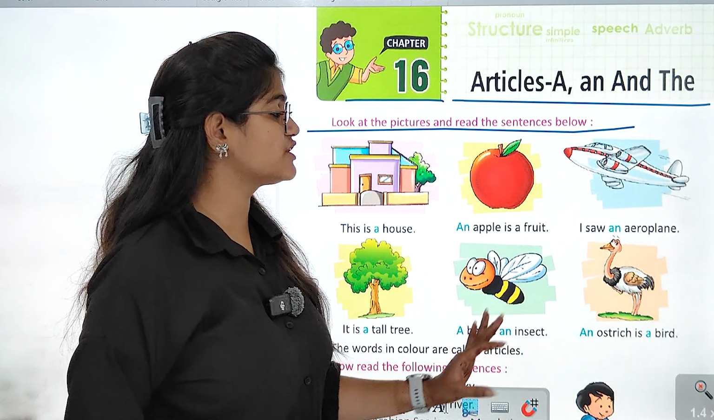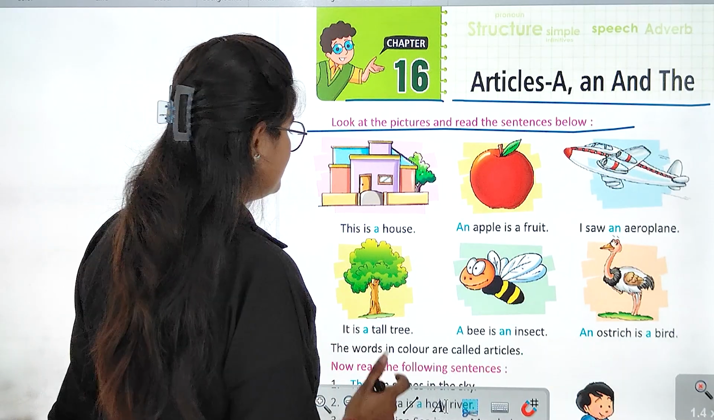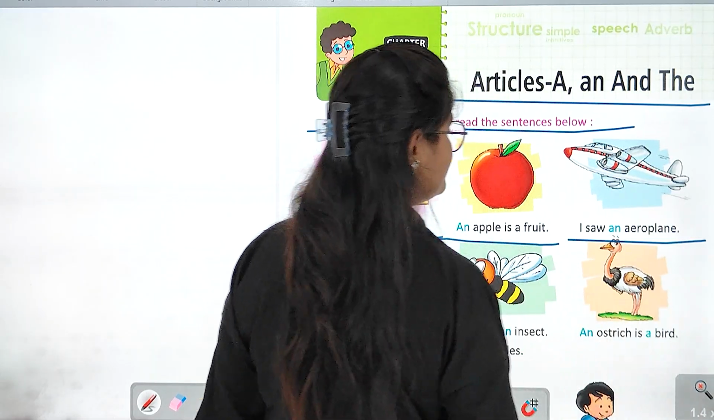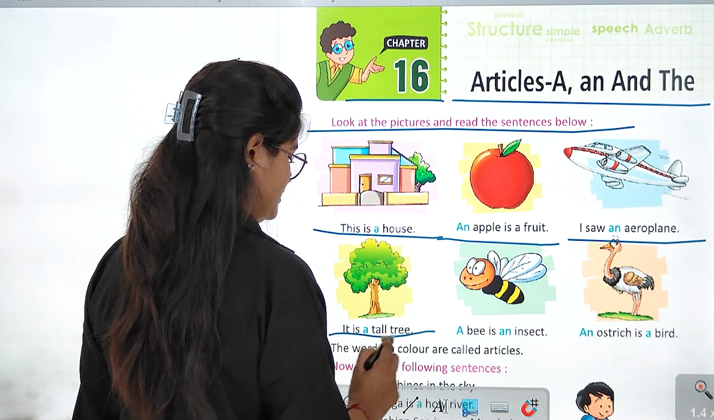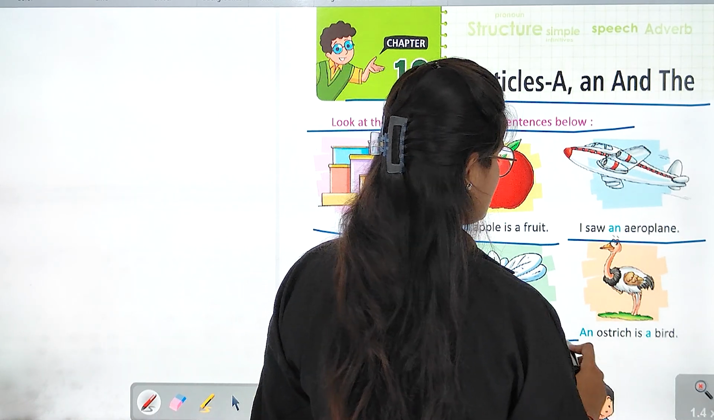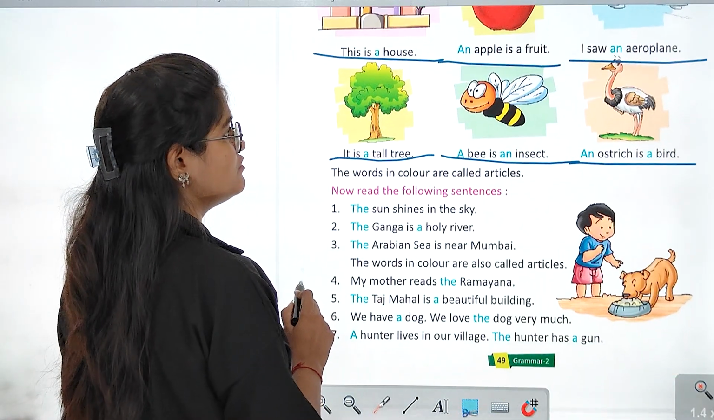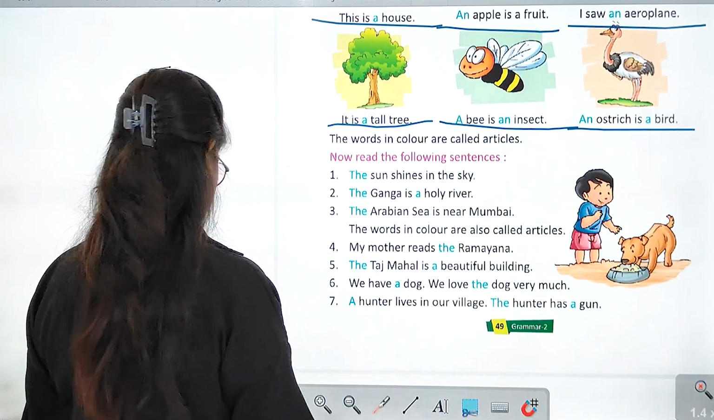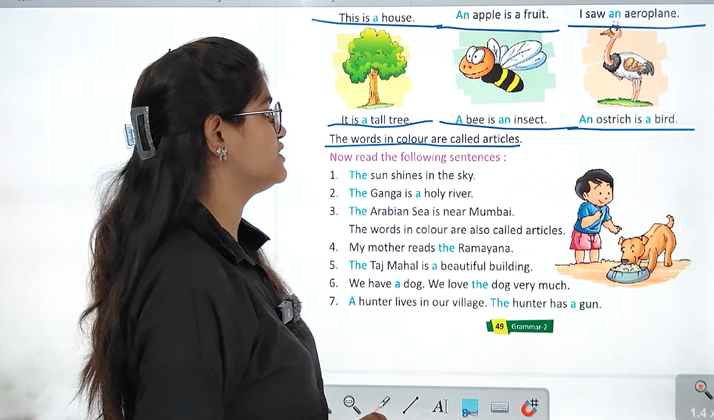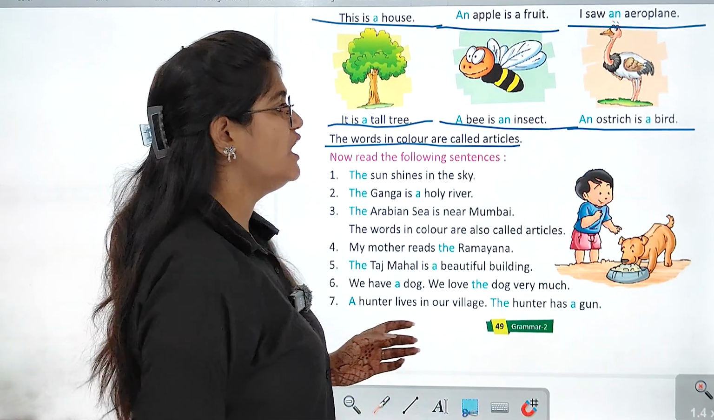कि हमें इन सभी पिक्चर्स को देखना है और इसमें जितने भी sentences हैं उनको पढ़ना है. So, this is a house. An apple is a fruit. I saw an aeroplane. It is a tall tree. A bee is an insect. An ostrich is a bird. Right? So, we all read all these sentences and they are saying that the words in color are called articles. तो जितने भी words हमें यहाँ पर colors में दिए हुए हैं, all these are known as the articles.